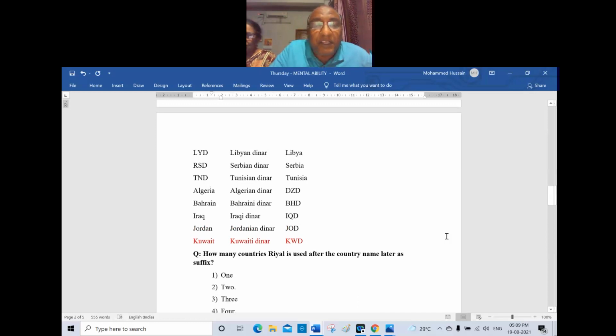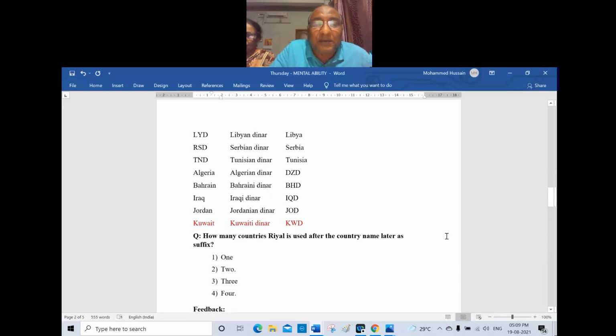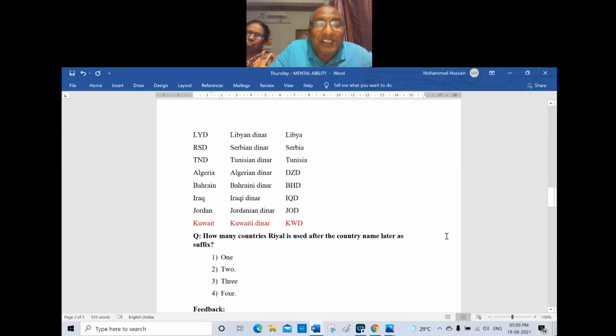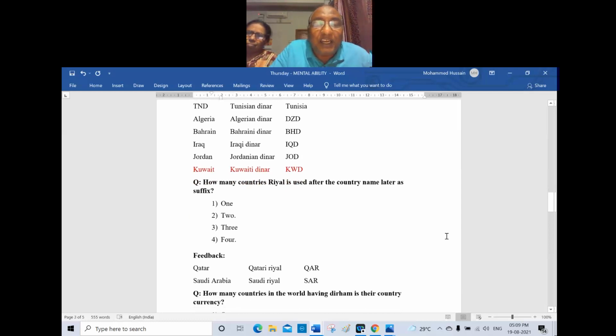How many countries use Rial as the suffix after the country name? Saudi Arabia, sir. Only one? Yes, only 2 countries are there. One is Saudi Arabia, we say Rial, and we can also say Qatari Rial. The ISO code for Qatar is QAR and for the Saudi Rial is SAR.